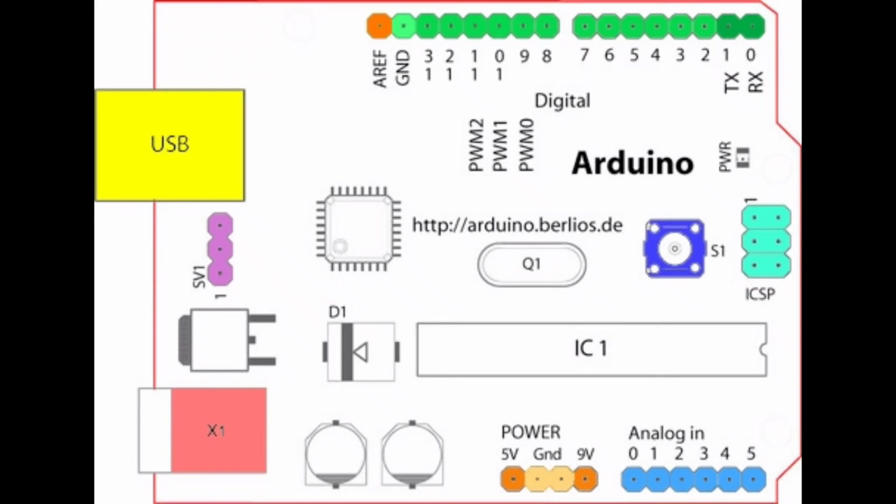So we can give a 3 volt as well as 5 volt power supply from here. Analog pins, there are 6 in number, A0 to A5, and they are used as input pins. For example, we can connect sensors with these inputs. They are analog in nature.